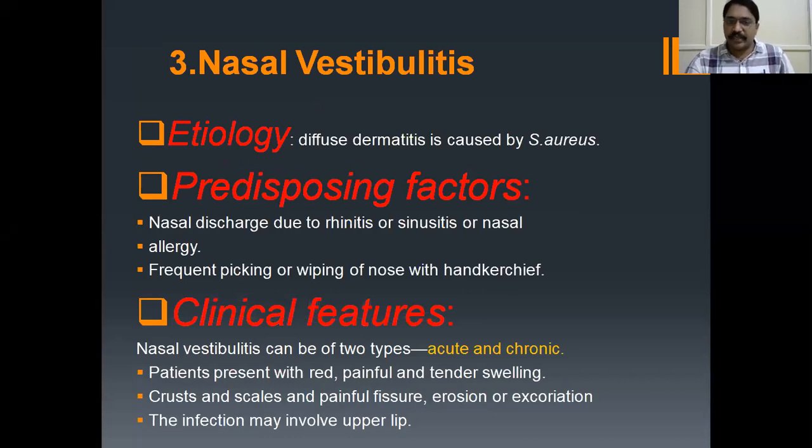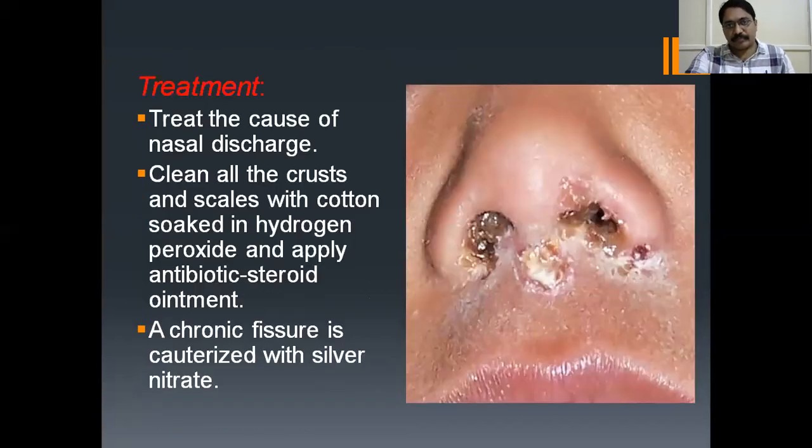Coming to the clinical features, there are two types mainly: acute and chronic. It presents with red, painful, and tender swelling, and crusts and scales are painful, and there will be chance of erosion and excoriation also. The infection may involve the upper lip.